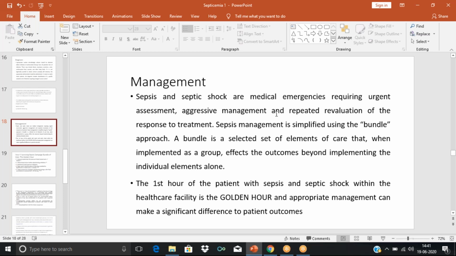Next, we will move on to the management. As I told earlier, sepsis and septic shock are medical emergencies. So if a patient is coming with symptoms of septic shock, we should not wait, because the first hour of the patient with sepsis is very crucial, and we need to start intervention. We need to give appropriate management during the first hour itself. It is very important. If we give it in the first hour itself, the chance of survival of the patient is high. So it is considered a medical emergency, and aggressive management, assessment, and repeated evaluation are all part of the therapy.